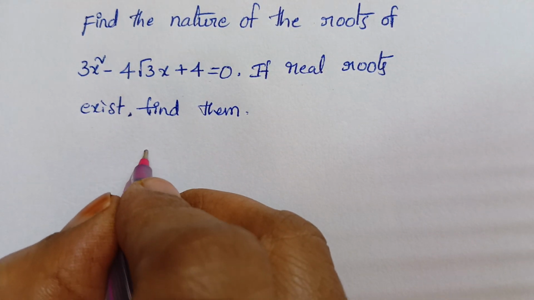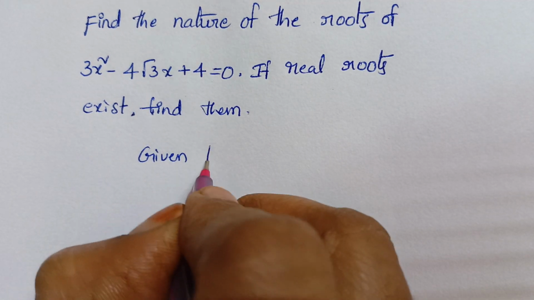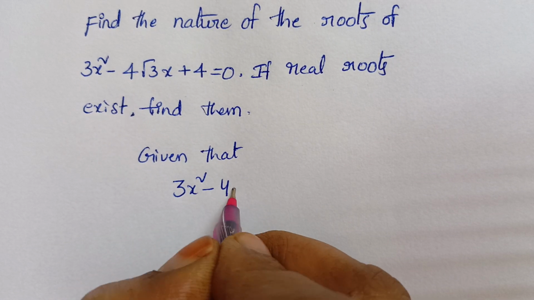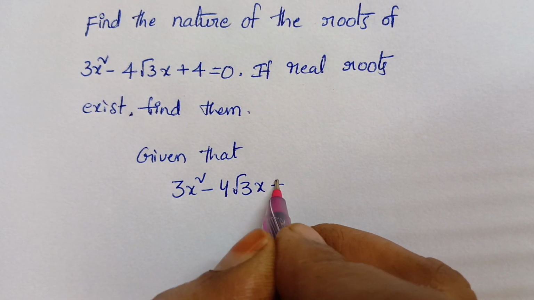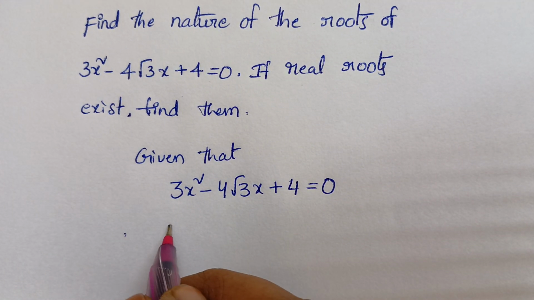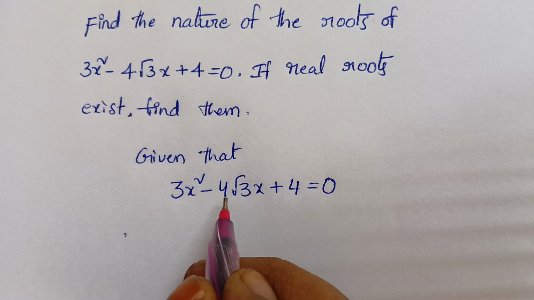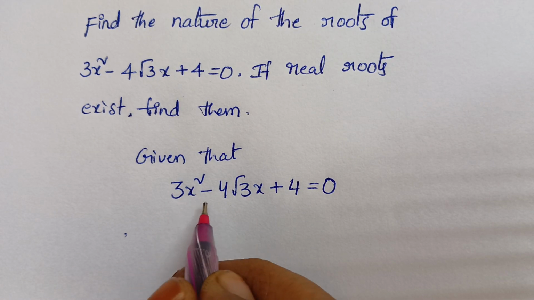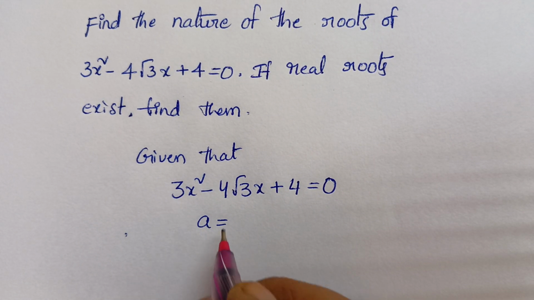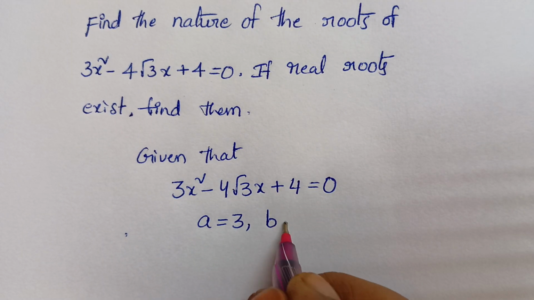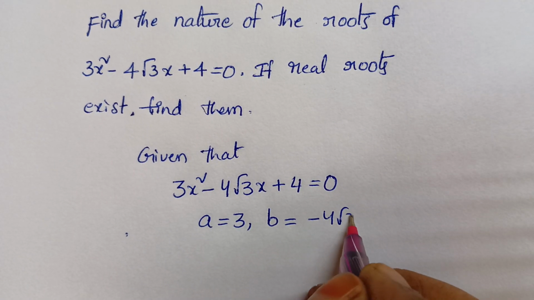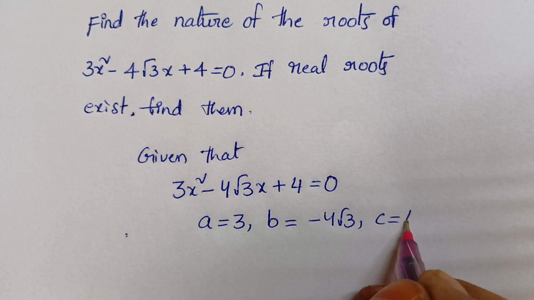First of all, what is the given equation? Write first. Given that 3x² − 4√3x + 4 = 0. Comparing this equation with the general form of a quadratic equation, ax² + bx + c = 0, here the values of a, b, c are: a = 3, b = −4√3 (with the sign), c = 4.